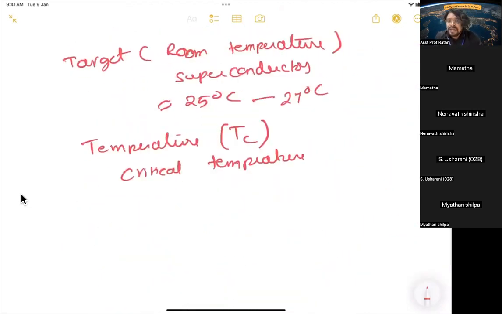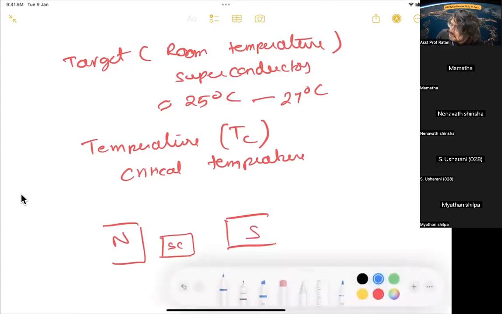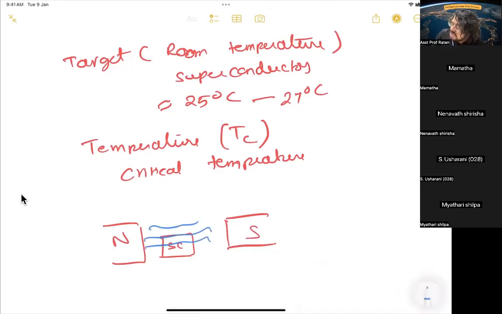Is it only a boundary to control the superconductivity? No, there is a magnetic field. Suppose I have a superconductor. So suppose I apply the magnetic field, external magnetic field, north to south. So what will happen when I apply an external magnetic field?